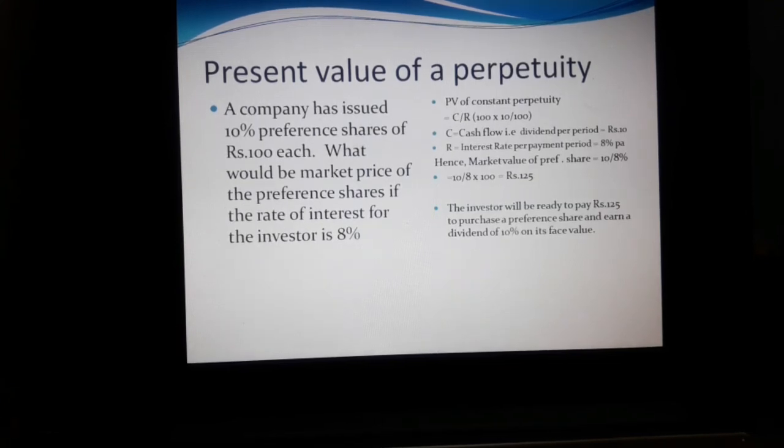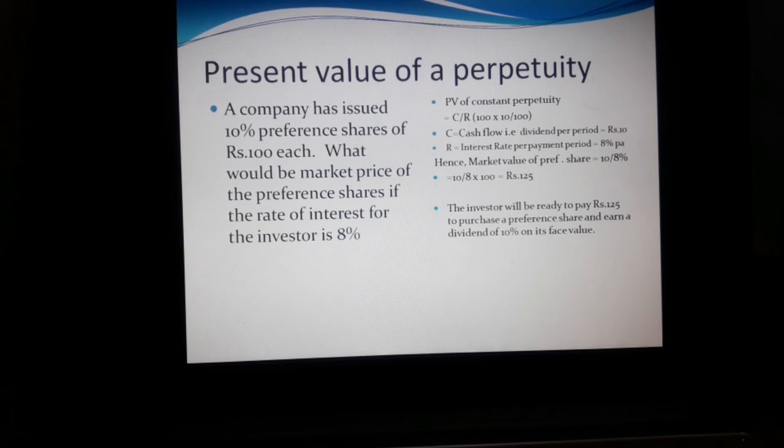Then we have to see the present value of perpetuity. A company has issued 10% preference shares of rupees 100 each. What would be the market price of the preference shares if the rate of interest for the investor is 8%?